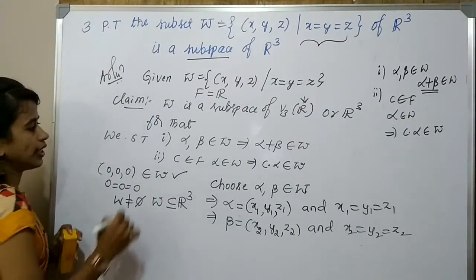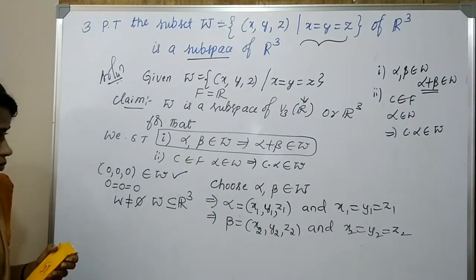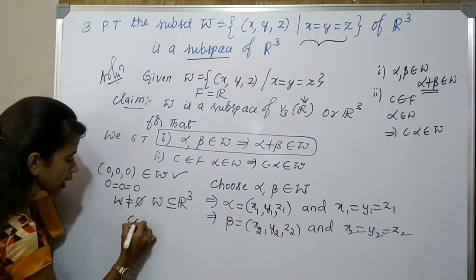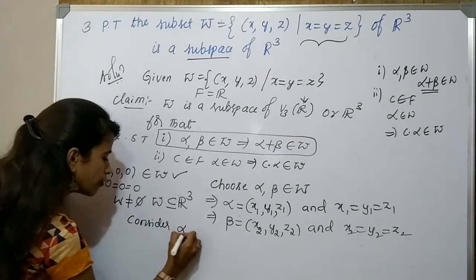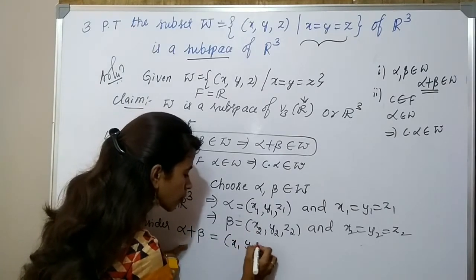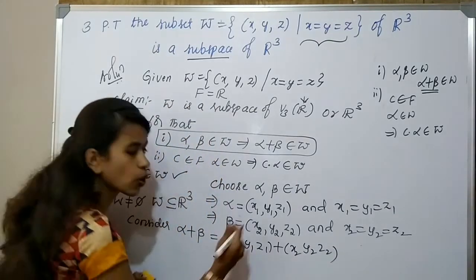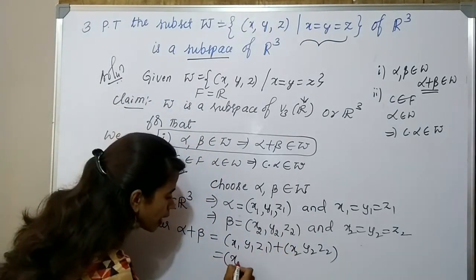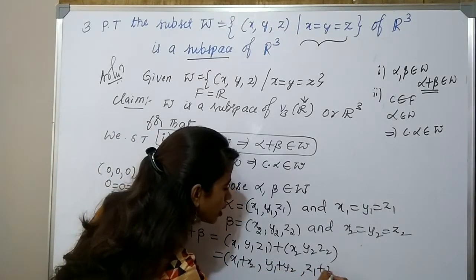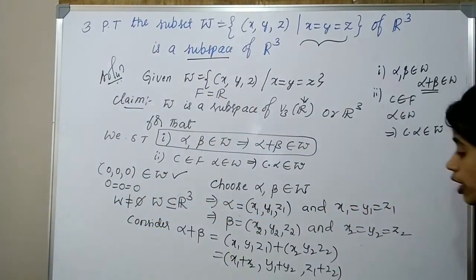So now, let us check the first condition. What is that first condition? If I take alpha, beta, we have to show alpha plus beta belongs to W. For that, consider alpha plus beta. What is alpha? x1, y1, z1. What is beta? x2, y2, z2. If I add the x coordinates, y coordinates and z coordinates together: x1 plus x2, y1 plus y2, z1 plus z2. So it is clearly in the triplet form.